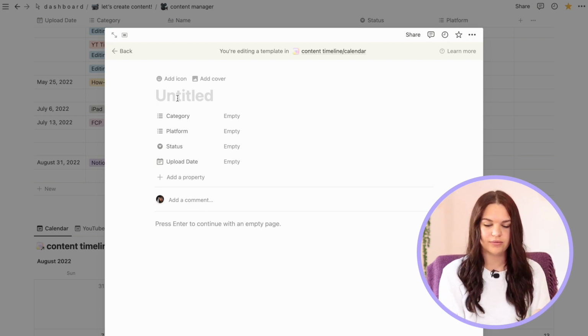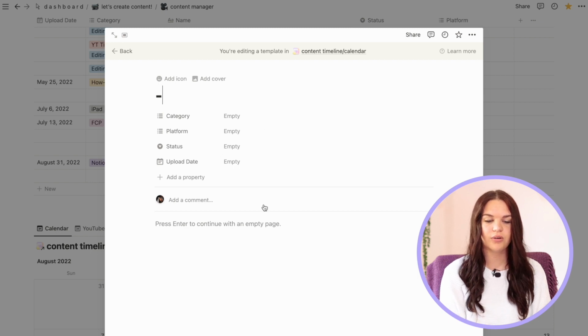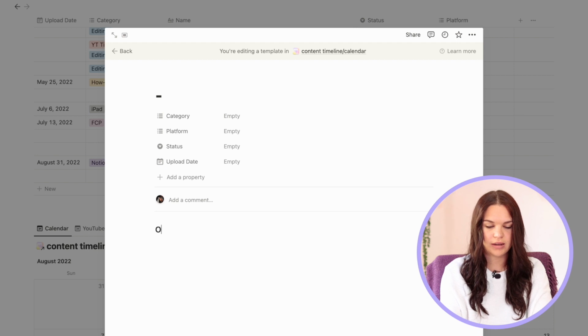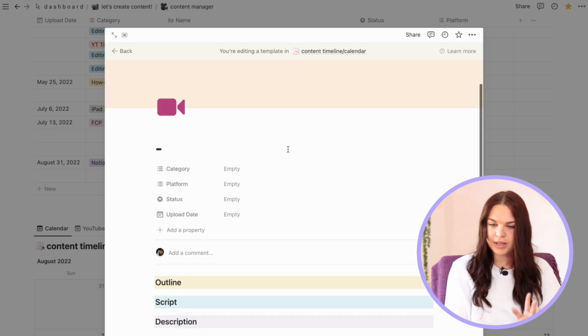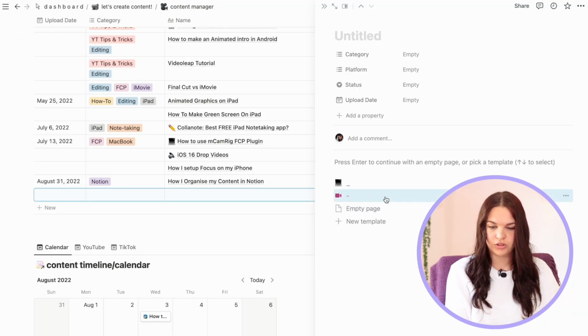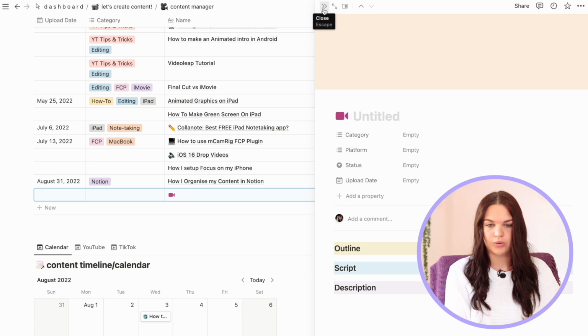And basically how this works is you just set it up like you would any page. So usually I leave just a dash as the title. You can add an icon and a banner, so that will always be your icon and banner when creating a video. And then you just create your basic outline. This is just a quick example of what your template could look like. So then every single time you create a new video, it will look like this, and you can just fill it in. So if you want to do that, I really recommend using templates. Then you can just click on it and it will make that your template for that video. And you can just, like I said, fill it in just like you would normally.